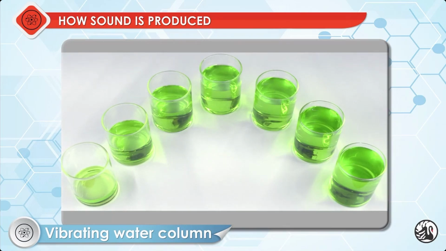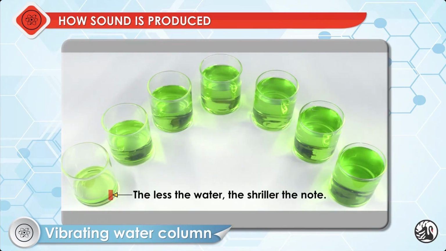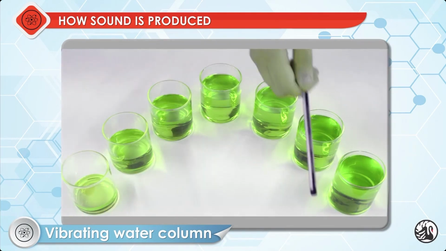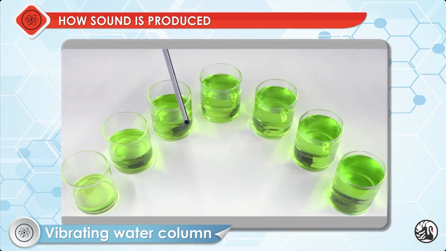You just heard 7 beautiful music notes. Observe that the less the water, the shriller the note. Here too, by varying the length of the vibrating column, we can change the frequency of sound. We can adjust the amount of water in the glasses to get different musical notes. You could try to play some simple tunes on your jaltarang.